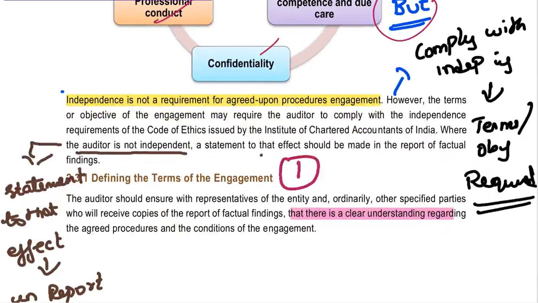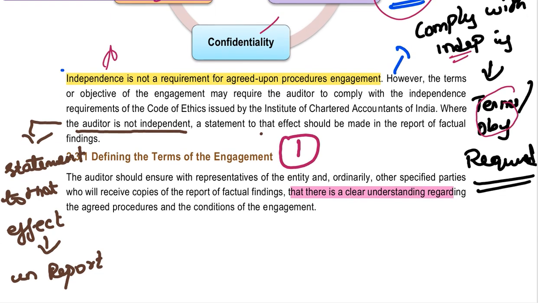But independence, whether compliance with independence is required: here you are not going to give any assurance as such, right? So complying with independence is not required. But if your terms or objectives require you to be independent, then you have to be independent, right? See, this point is important. Where the auditor is not independent, a statement to that effect should be made in the report on factual findings. In the factual findings report, you have to write that yes, I'm not independent.